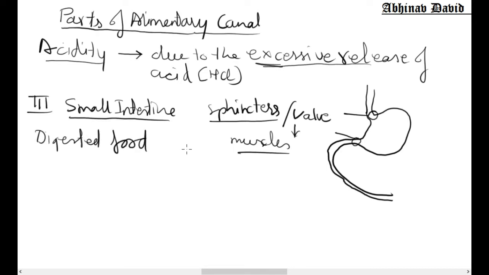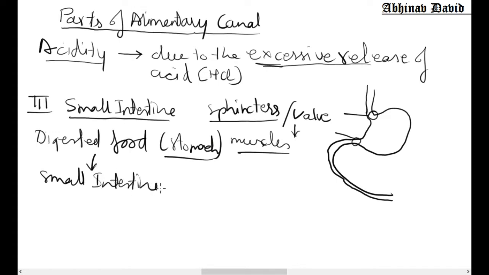The digested food is there in the stomach. The food in the stomach will remain for about 3 to 4 hours, and then the food gets digested and moves into the small intestine. How does the food move into the small intestine? I have already told you, through peristaltic movements.